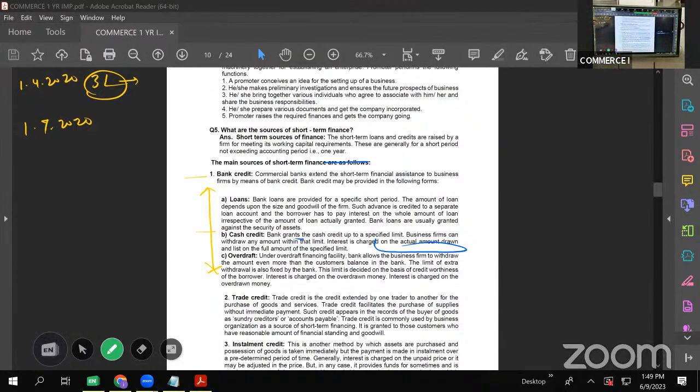So 3 lakhs was there with the bank from 1st of April 2020. My project started on 1st July 2020. So I withdrew the amount of 3 lakhs on 1st July. For the month of April, May, June, 3 months, this amount was there with the bank only. But I have to pay interest from the month of April. Though my amount is there with the bank for April, May, June, still I have to pay interest for the month of April, May, June. This happens in case of a loan.